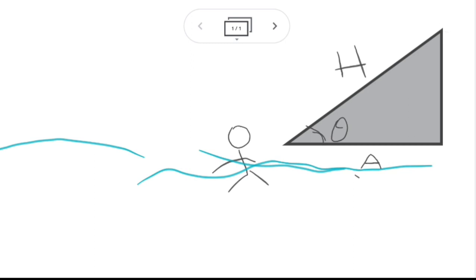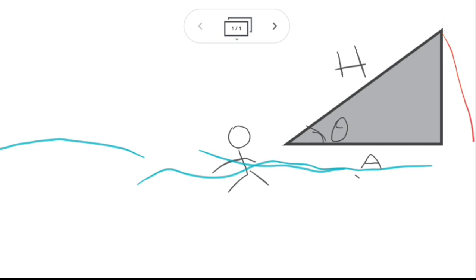If we built a ladder ourselves and we're about to fix it, we also need to know what angle would be best for the ladder to be fixed at, because you don't want the ladder to go slanted this way. It's best to have the ladder this way, because you will probably enjoy this more.